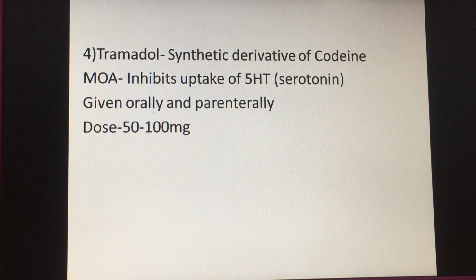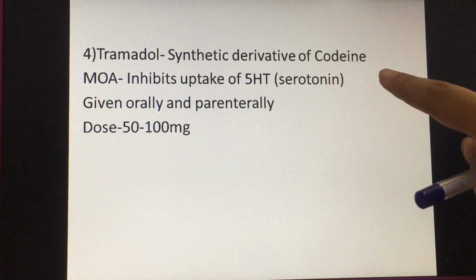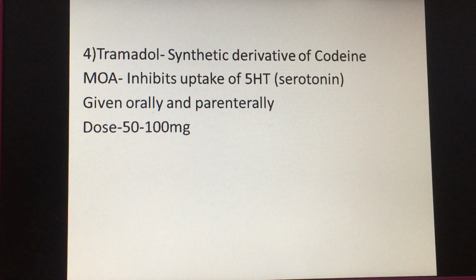Now coming to tramadol, this is a synthetic derivative of codeine, which is used as an antitussive. Now, mechanism of action: it inhibits the uptake of 5-HT, that is serotonin, and it should not be given with monoamine oxidase inhibitors, that is MAO inhibitors. It should not be given.